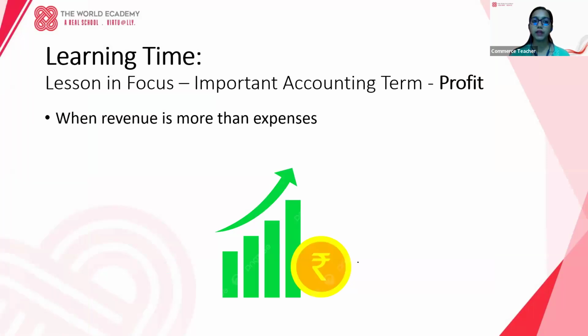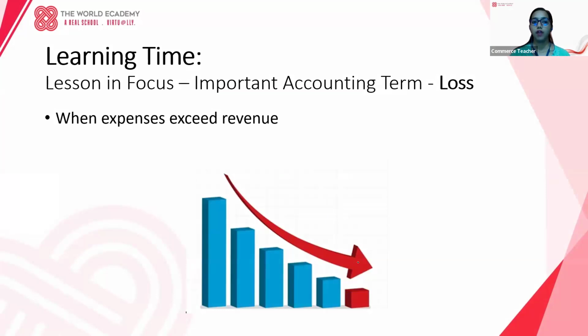Profit is when revenue is more than the expenses. Whenever our revenue is more, it will be termed as profit, where our expenses should be less. Next, we have loss. Loss means when expenses exceed revenue. Whenever our expenses are more and revenue is less, it will be termed as loss.